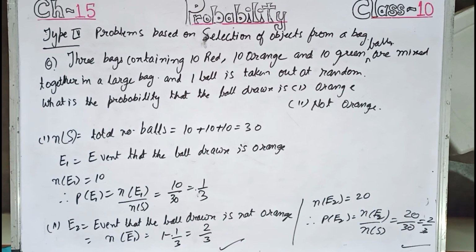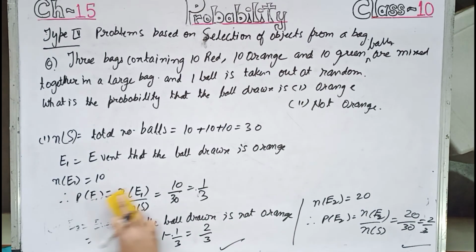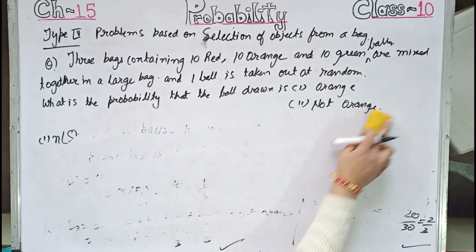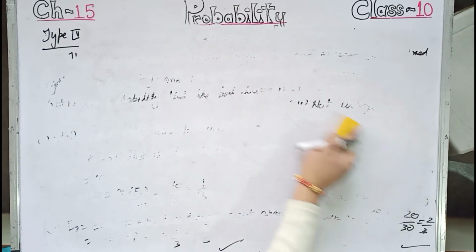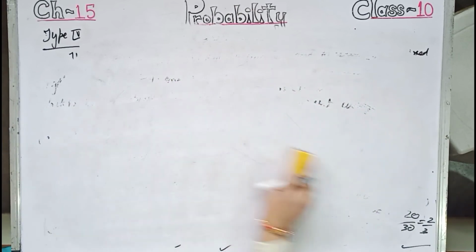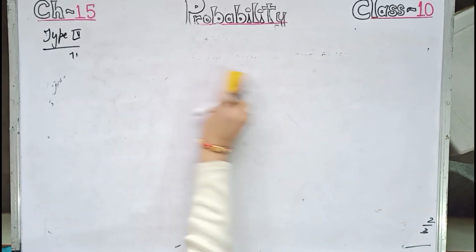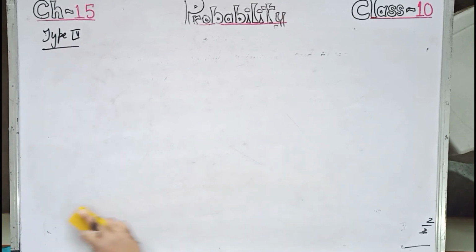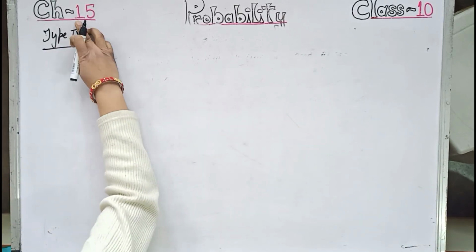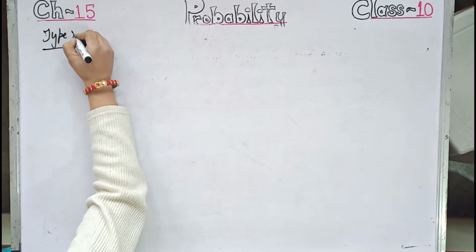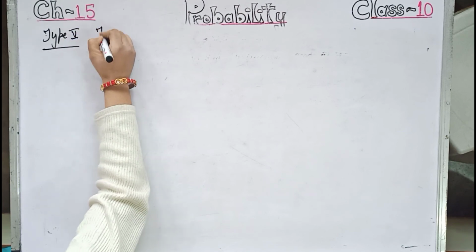So let us move to the fifth type of question. The fifth type, we can say, is the figure based question.